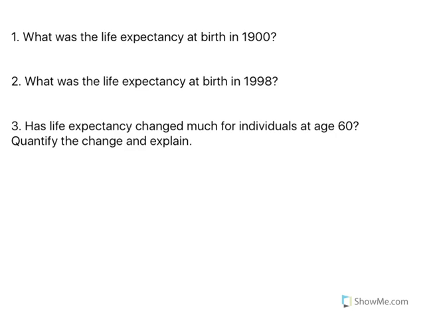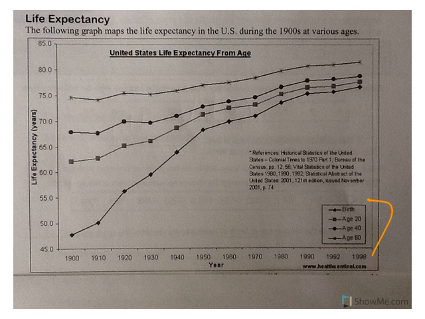So let's look at 1 and 2 kind of together. We're going to look at life expectancy at birth in 1900 and then in 1998. So here the key is at birth. So at birth, here is at birth in 1900. Here is at birth in 1998.